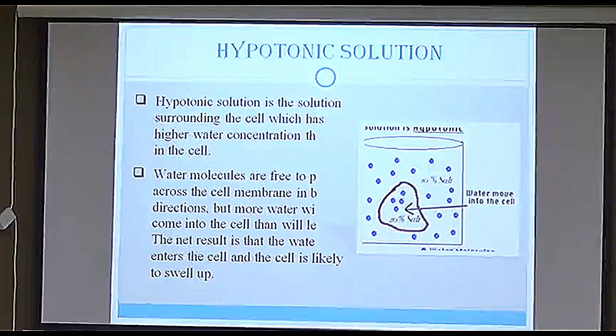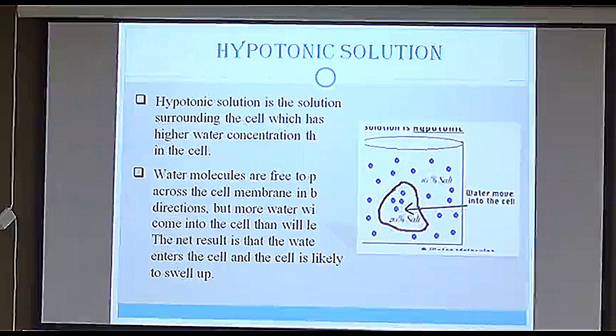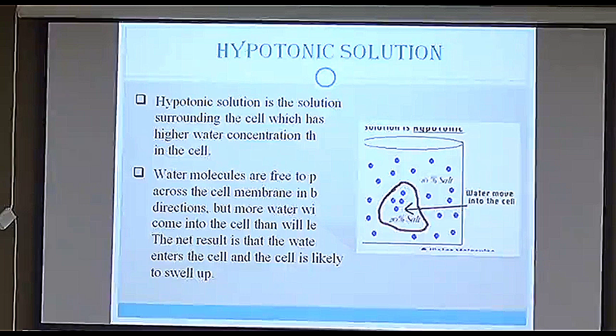In short, the concentration of water outside is less and the concentration of water inside is really high. So the movement of water will be from higher to lower, that means from outside to inside, and the cell will swell. So how to remember it? Hypo means hippo, that means the cell is going to swell.